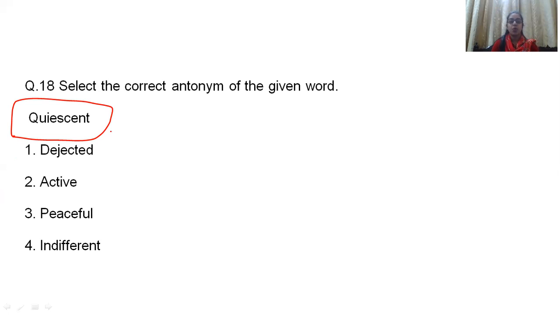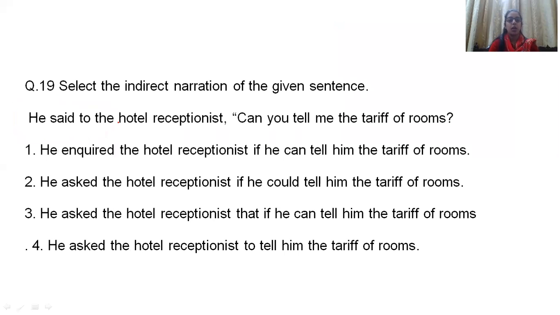Quiescent actually means what? Students, what is the meaning of quiescent? Quiescent actually means very lazy or indolent. Indolent is also an example. So the opposite, without any doubt, will be active. The opposite of lazy is active. So the correct answer will be active. It's the opposite of the word quiescent.